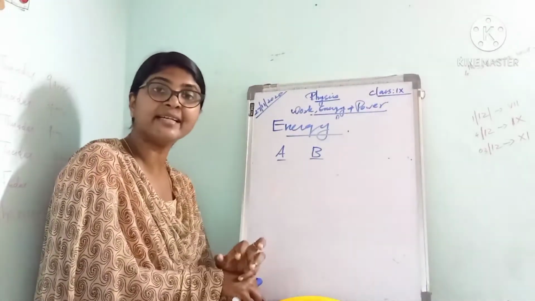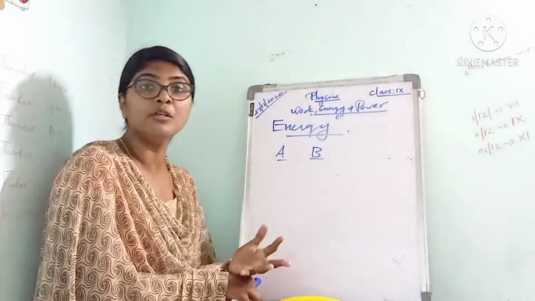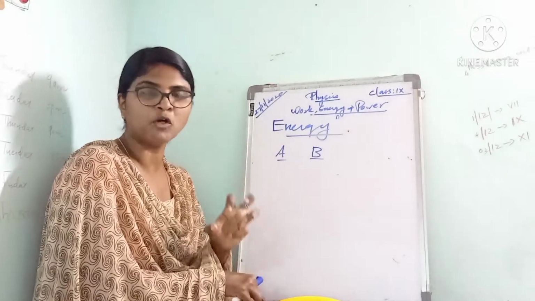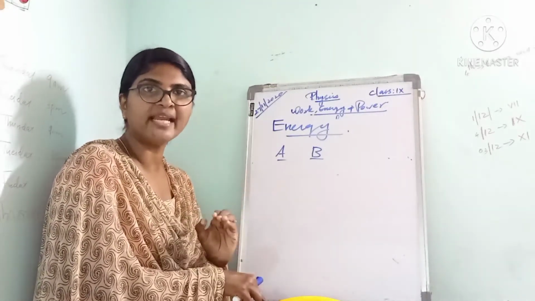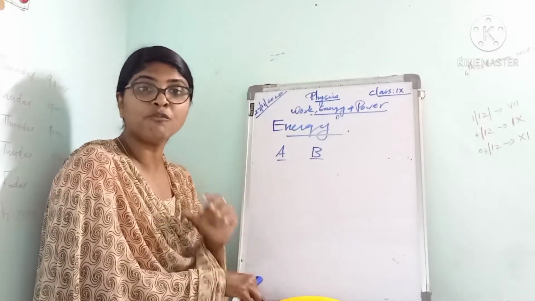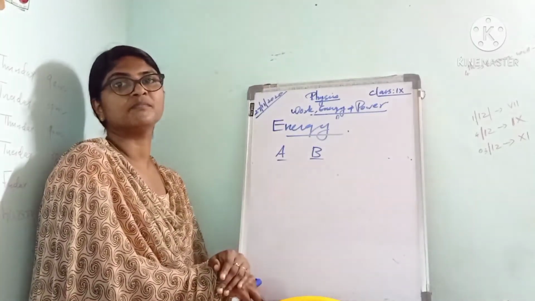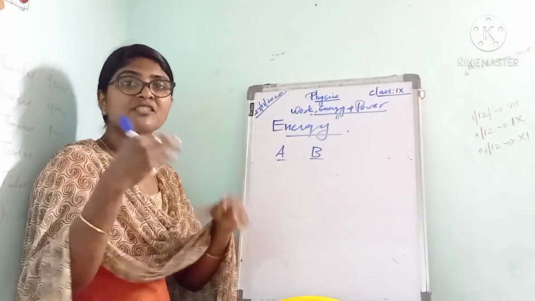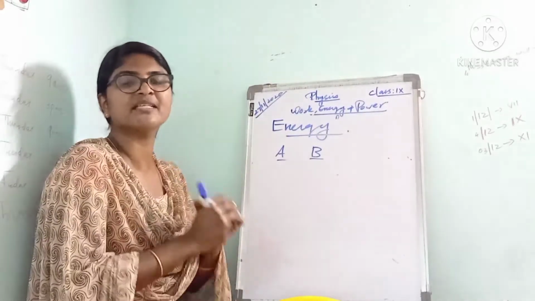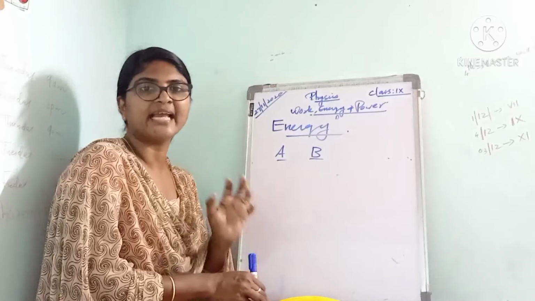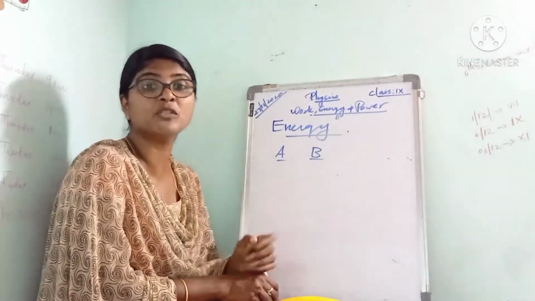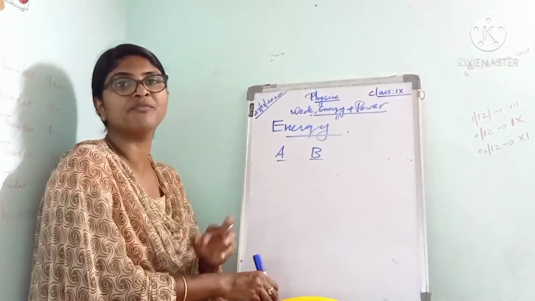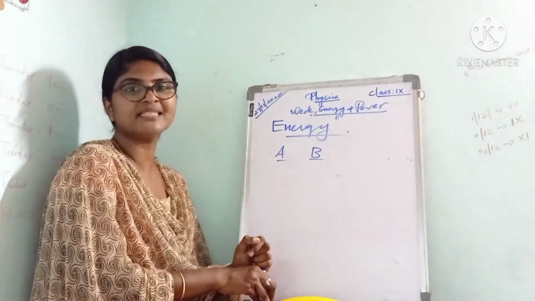Actually, the amount of energy possessed by a body is equal to the amount of work the body can do. Listen to it. That much amount of work done by a body is equal to the energy possessed by the body. Thus, the amount of energy is measured in terms of work done. So we can measure the amount of energy in terms of the amount of work done, isn't it?